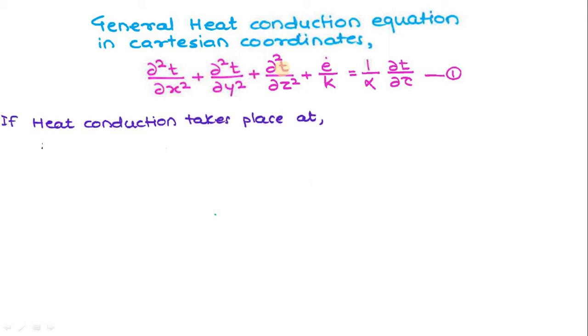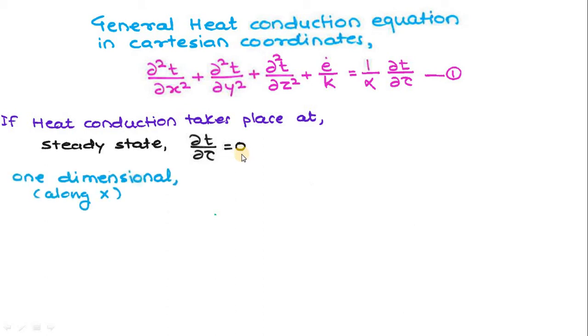Now if we consider heat conduction takes place at a steady state, what does it mean, steady state? The temperature doesn't change with respect to time. That is the meaning of steady state. That means dou t upon dou tau is equal to 0. Next condition, one dimensional. As I mentioned, heat flows in only x direction. That's why the other terms, the y direction and z direction, you can consider as 0.